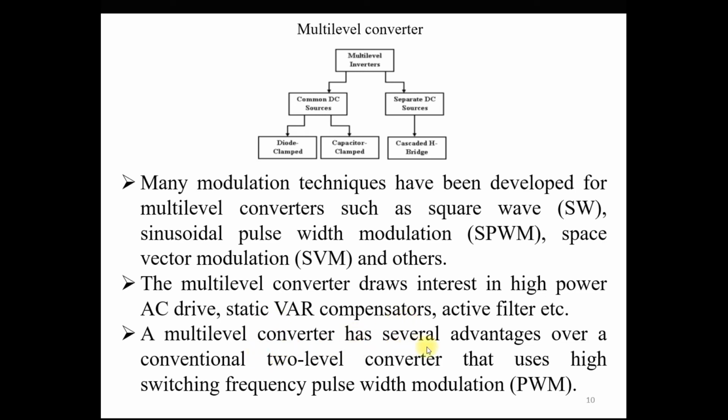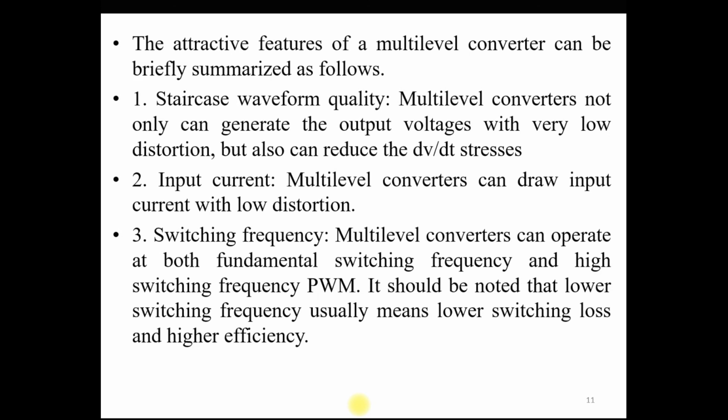This type of multi-level converter has several advantages over the conventional two-level converters that use high switching frequency with pulse width modulation techniques. So we first summarize some attractive features of these multi-level voltage source converters or inverters. The first feature is that they provide a staircase type of waveform. It means the output voltage of the converter is near to a sinusoidal quantity, so it contains fewer harmonics, and you require a small size of filter.